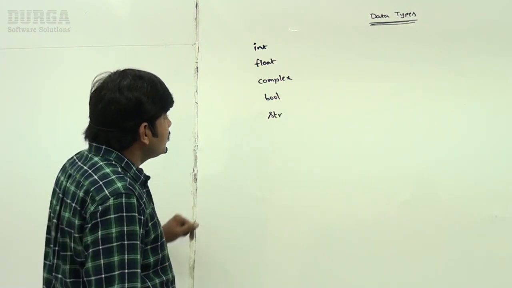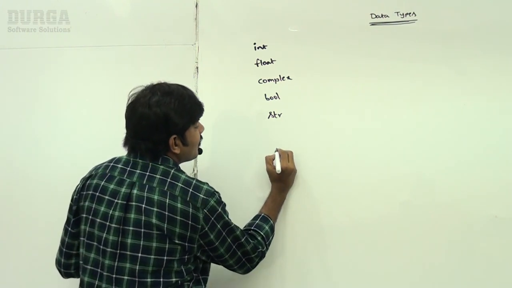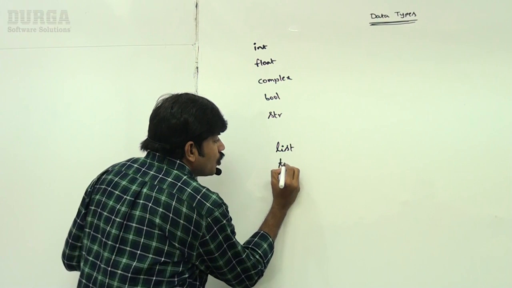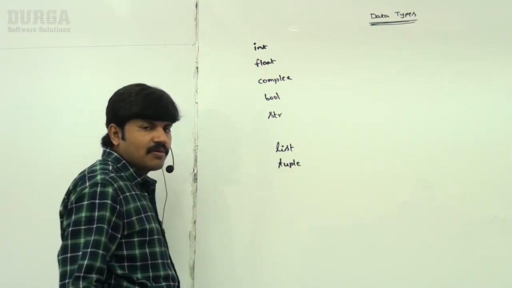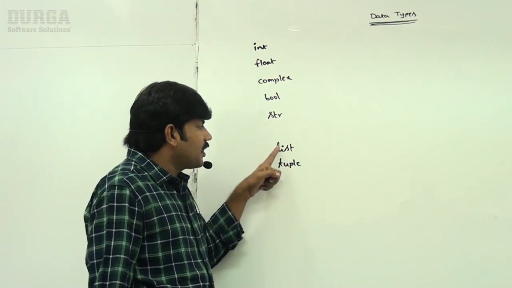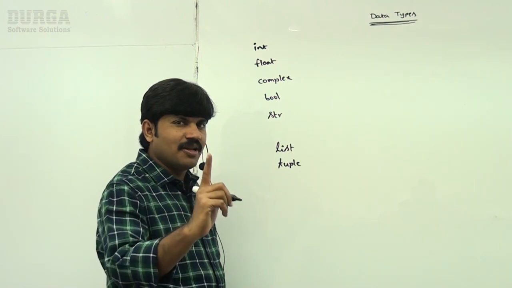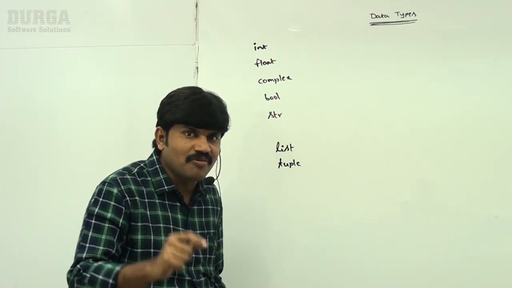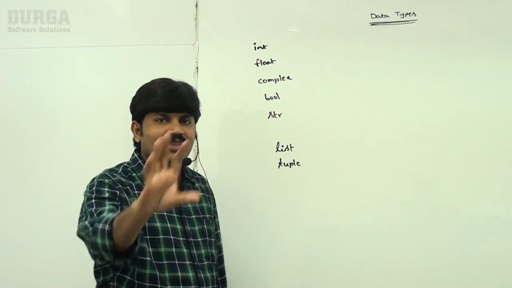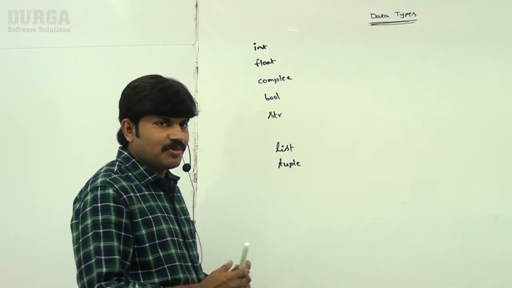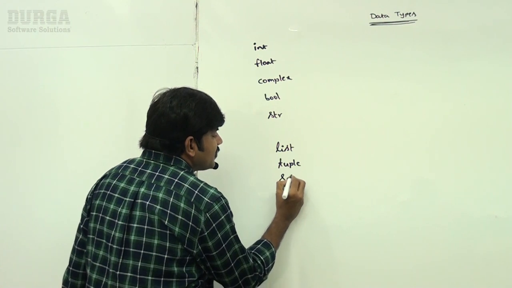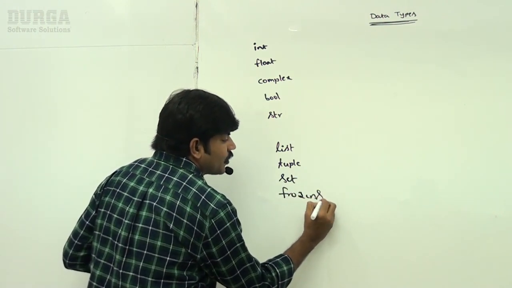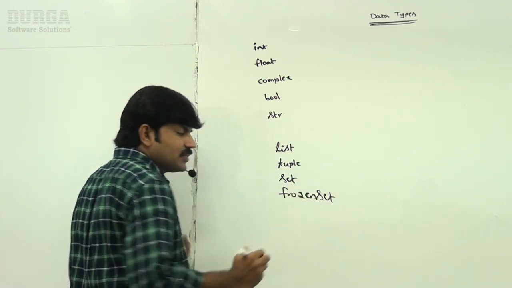After that, do you know list data type? List and tuple. Some people may pronounce it as tuple data type. The most valuable, very important question for the interview room: what is the difference between list and tuple? Without this question, there is no Python interview. So take very special care. Next, set is available. Next, frozenset. Set, frozenset.